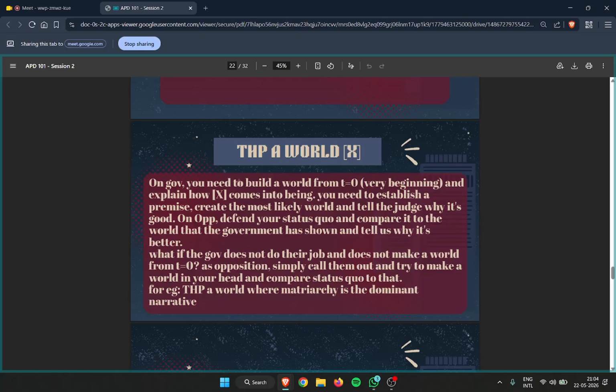So on this very basis, you have to draw a certain world and clash it with one another to explain what extracting value you eventually create within this world, and again operate on why you prefer a world where X is happening or where the status quo in general is prevailing. Here's your next slide.